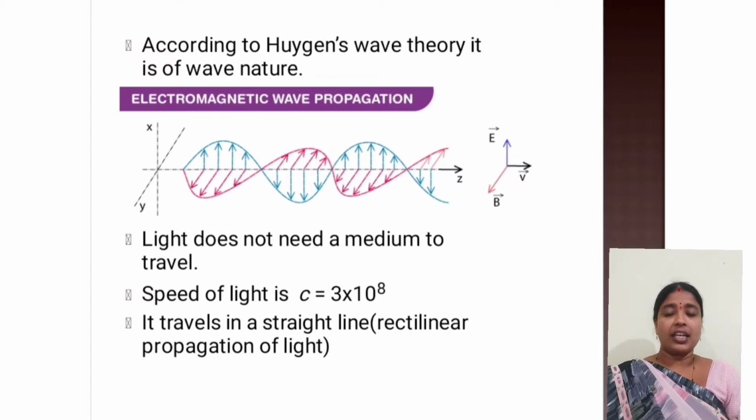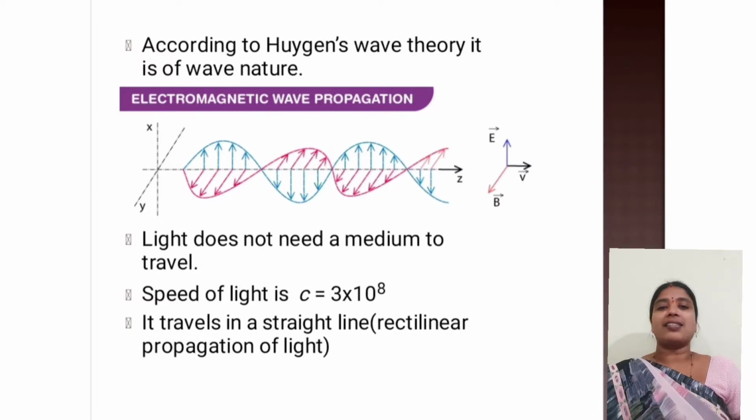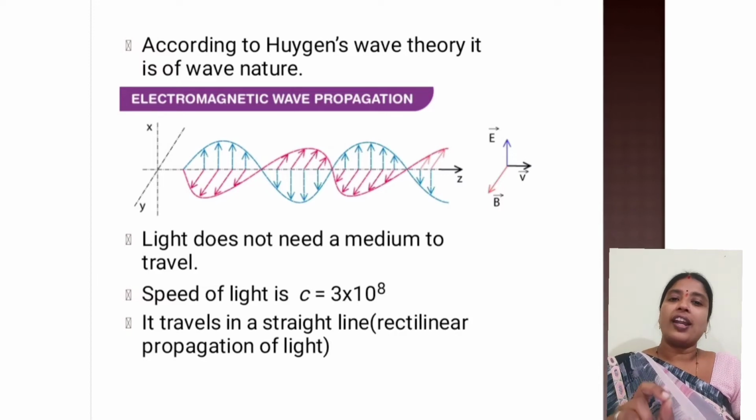Now the sun is several thousands, millions of kilometers far away from us, and atmosphere only exists up to a certain level around the surface of the earth. After that, there is no atmosphere. So if there is no atmosphere, there are no particles to carry that light, but still light reaches from there. So this is the best example to tell that light doesn't require any medium to travel. That is why light is known as electromagnetic waves.